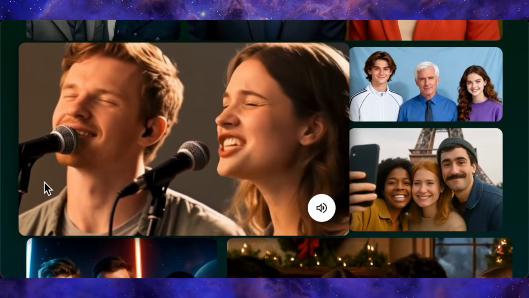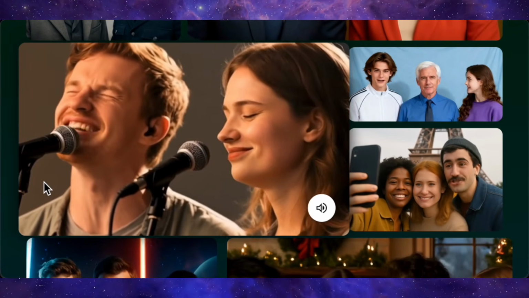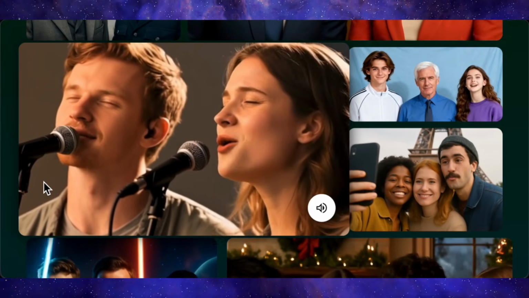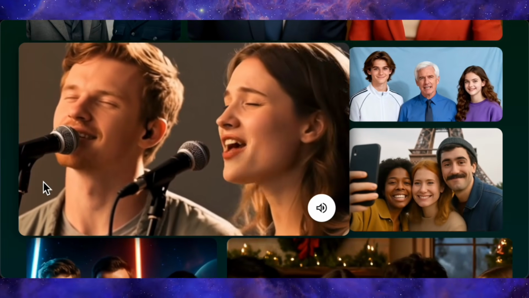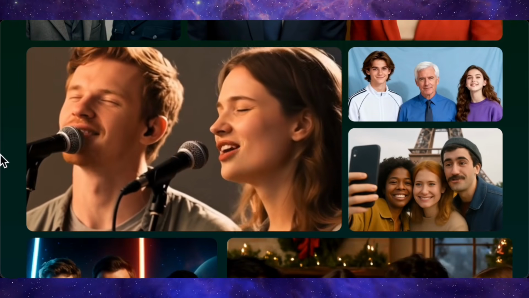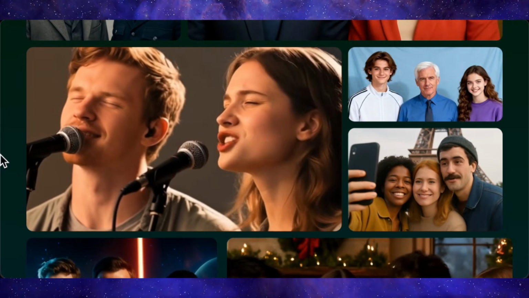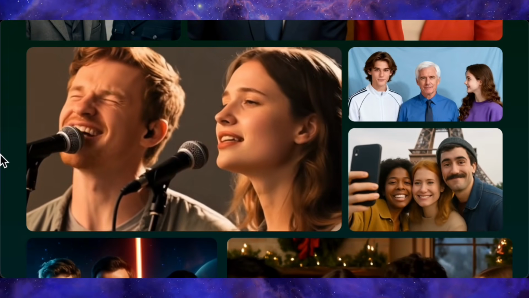The expressions and timing look strong overall. The only noticeable issue is that the singer on the left never really opens his eyes, and the right singer opens them at the start and then also drifts into a mostly closed-eye look. It still feels surprisingly good for a first public release, but you can tell eye behavior is one area that can improve. When you push it to 3 speakers, it actually holds up really well.